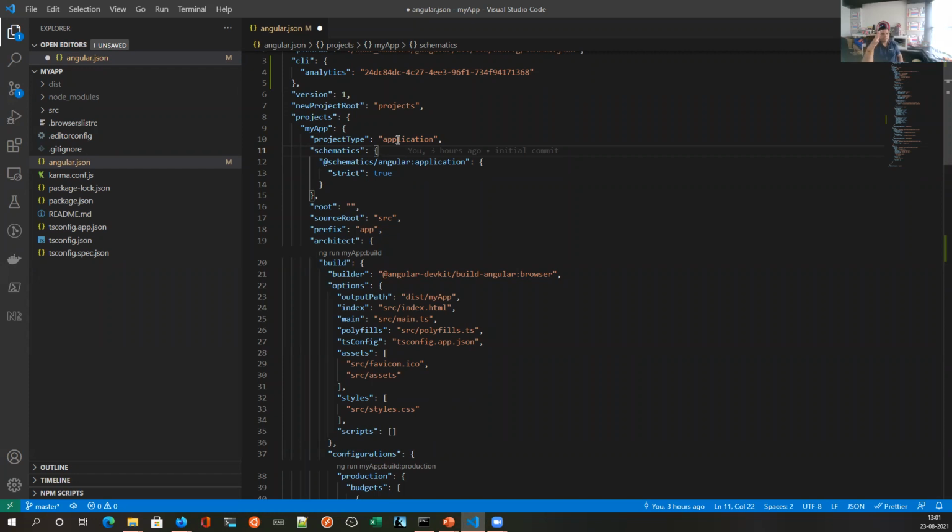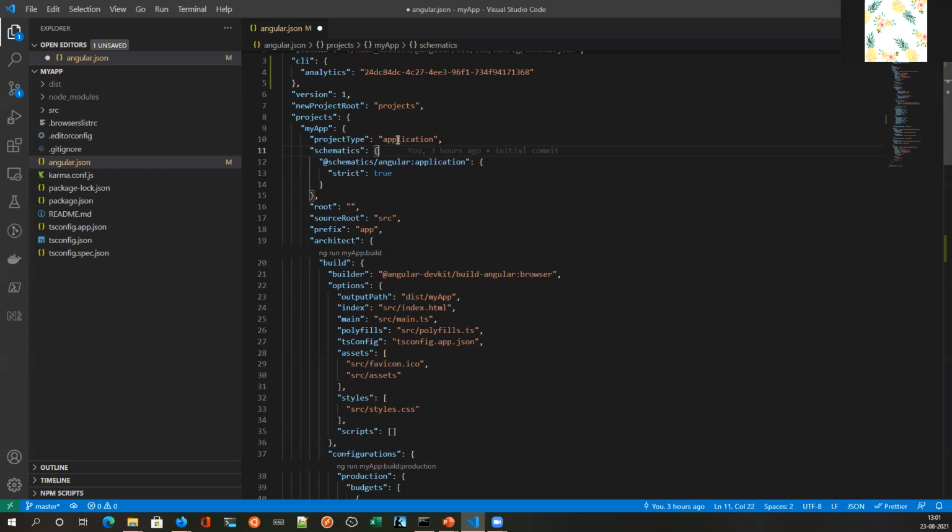Angular by default has schematics for all the modules like Angular/core, Angular/routing. All those modules already have schematics with it. A lot of the third-party libraries also have schematics, but not all libraries have schematics. So the recommendation is that whenever you're building an Angular application, try to use libraries which support schematics.